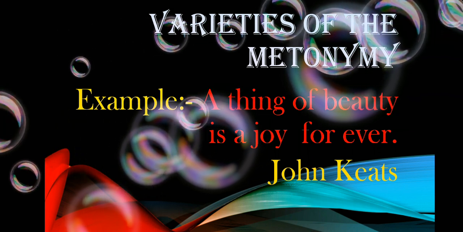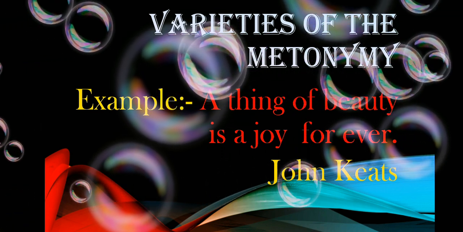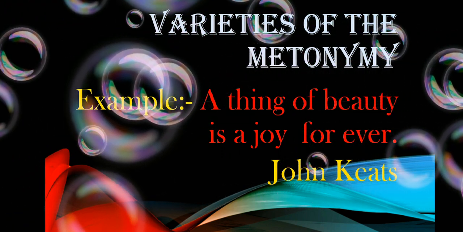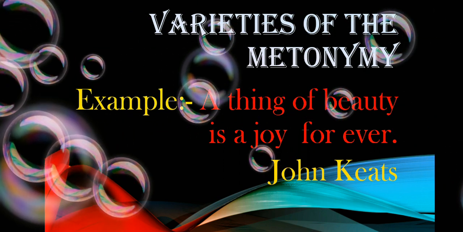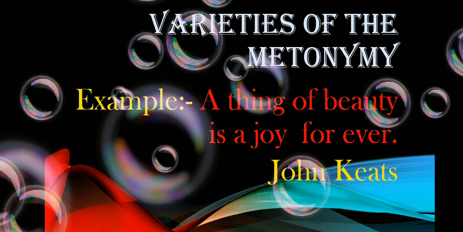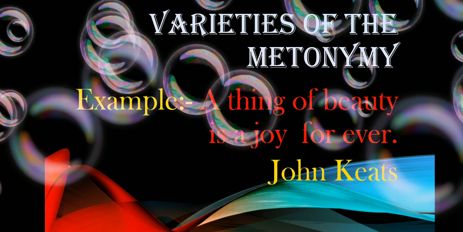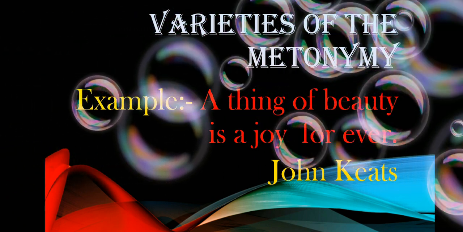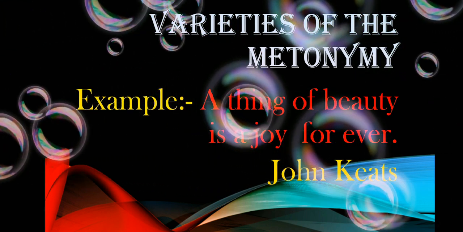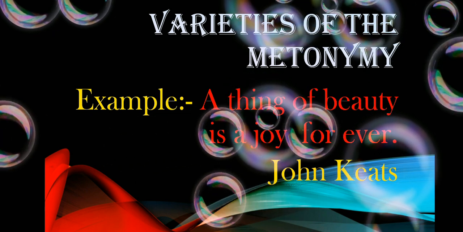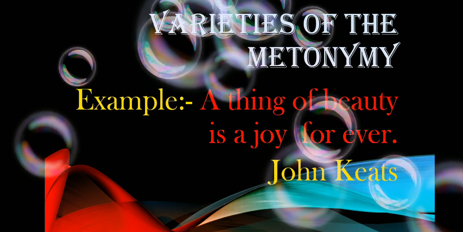For example, the whole house remains mute in great grief. The whole house remains mute. So here house is the container. But what does a house stand for? The inmates. Here container is said, but inmates of the house is meant. Next one, E: effect for the cause and cause for the effect. And N: name of the passion for the object and the act for the object inspiring it. And from this we have just taken the example, a thing of beauty is a joy for ever.